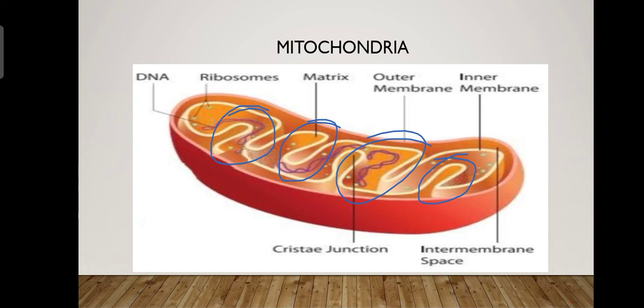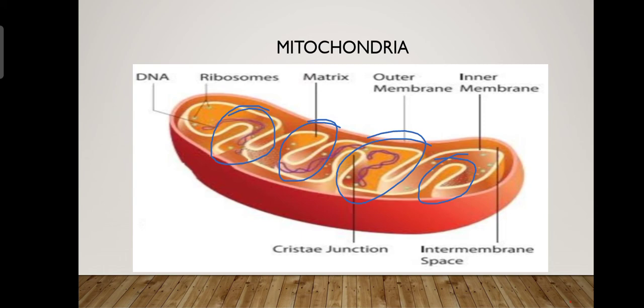Mitochondria are strange organelles. Why are they strange? Because they have their own DNA and their own ribosomes. You can see in this picture, they have their own DNA and their own ribosomes, so they are able to make some of their own proteins.